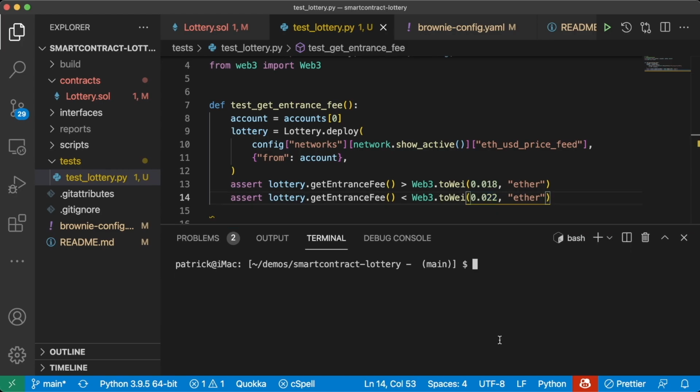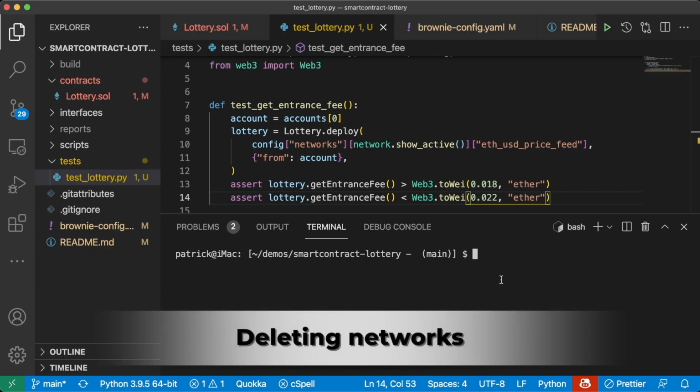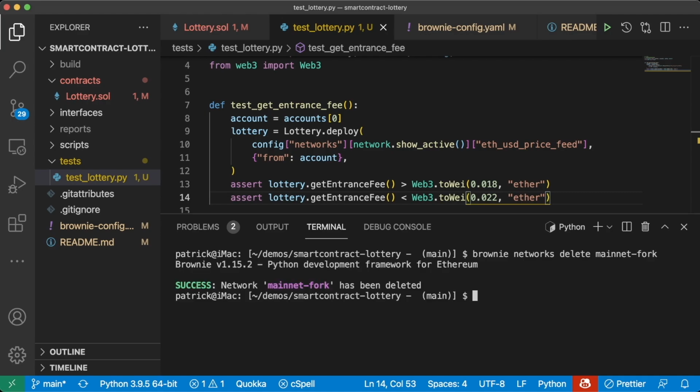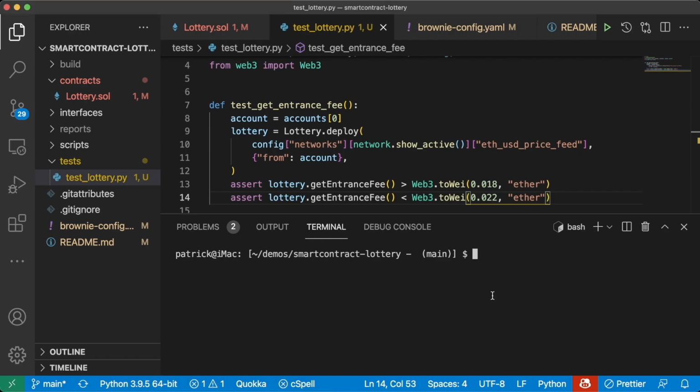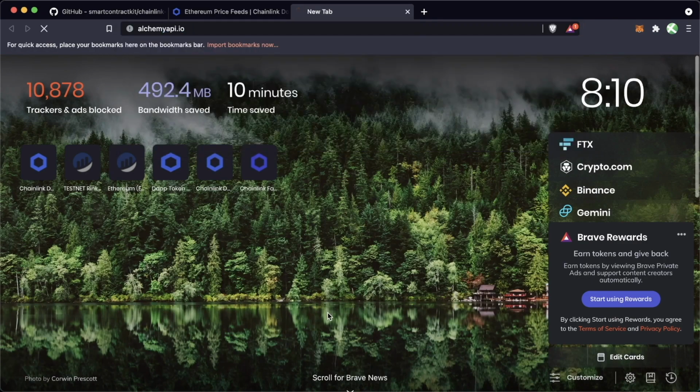Now in our last section, we made a mainnet fork dev network. I'm going to just go ahead and customize our mainnet fork the way that we showed you guys how to do mainnet-fork-dev. This way you can use accounts and we can be a little bit more robust here. To do this, we're first going to have to delete Brownie's internal built-in mainnet fork. So we'll do brownie networks delete mainnet-fork. Mainnet fork has been deleted. And now let's go ahead and add our own mainnet fork using Alchemy as our Ethereum connection.